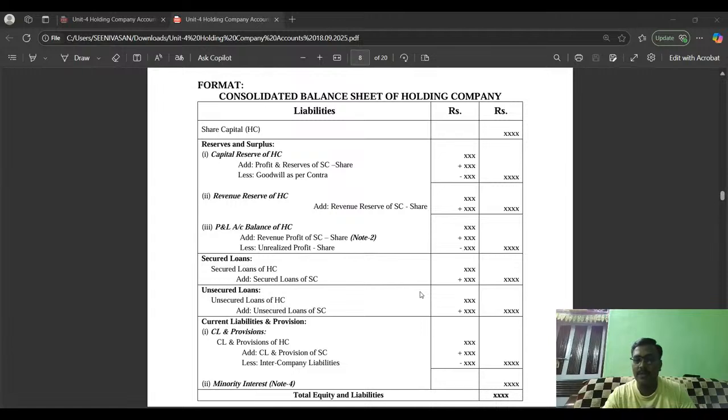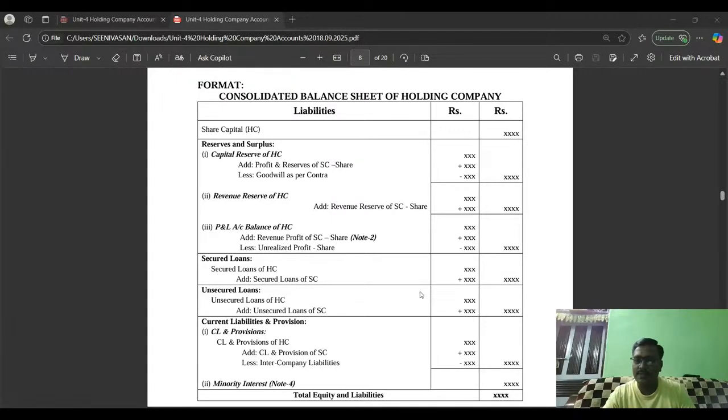Let me repeat it. We have to take the profit of the holding company and the holding company's portion of revenue profit. Both items are to be added and shown at the outer side. This is the third entry on the liability side. The fourth entry is secured and unsecured loans, like debentures, bonds, loans, etc.